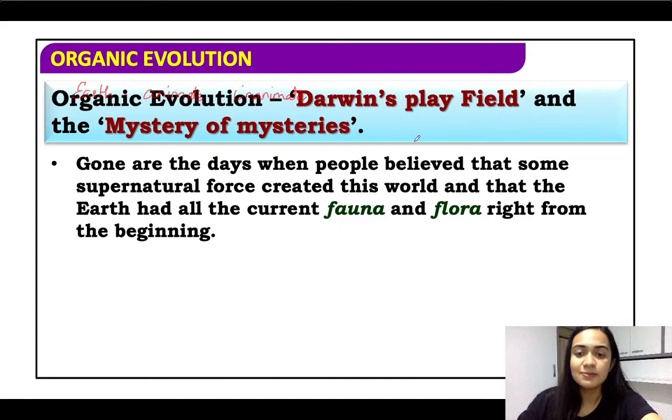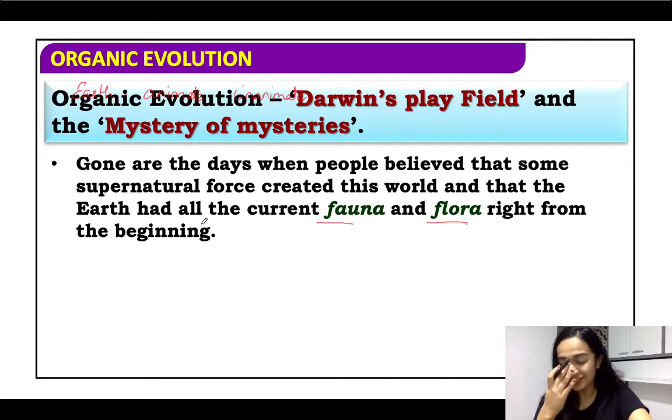Gone are the days when people believed that some supernatural force created this world and that the earth had all current flora and fauna right from the beginning. See, we all know that. Let me take the example of a man. We have evolved from the apes to being a man. From the start we were not like this, okay? We have undergone many modifications. So that is what it said, that it is not a supernatural force that created it, and it was not the same right from the beginning.